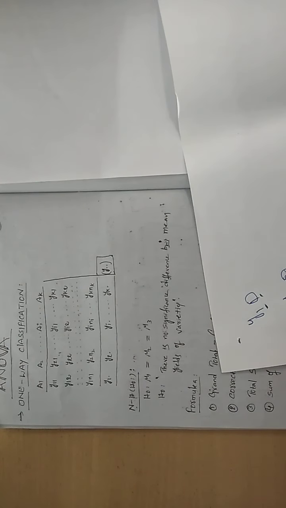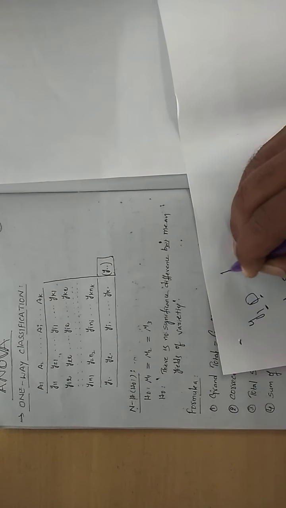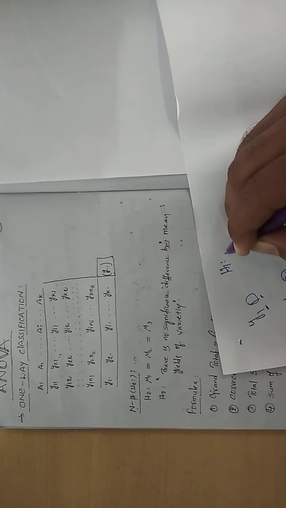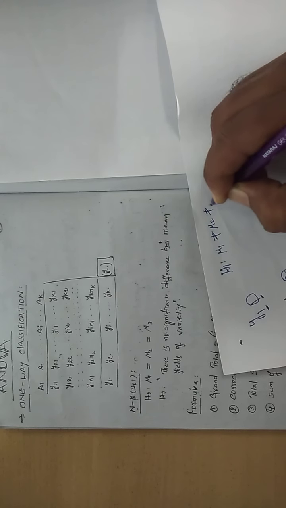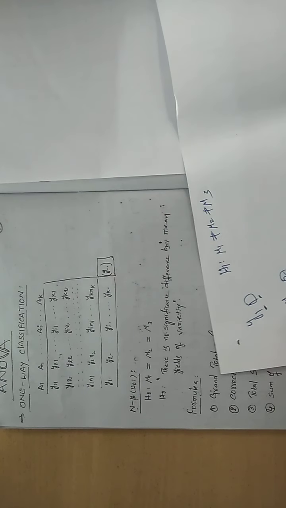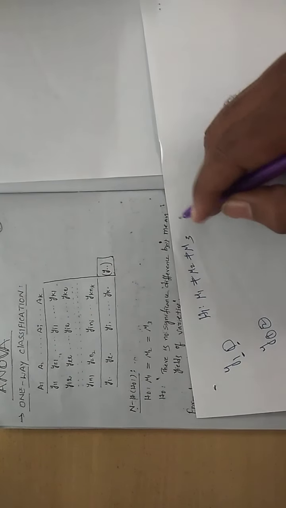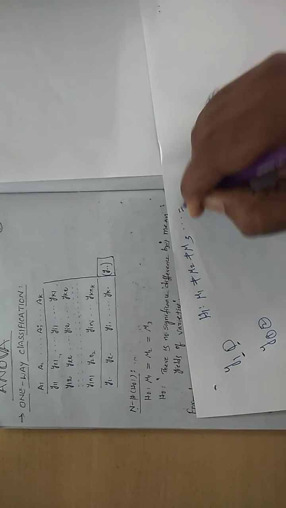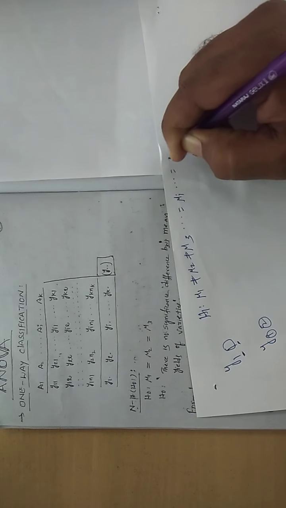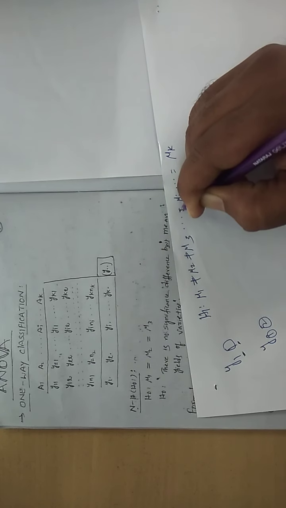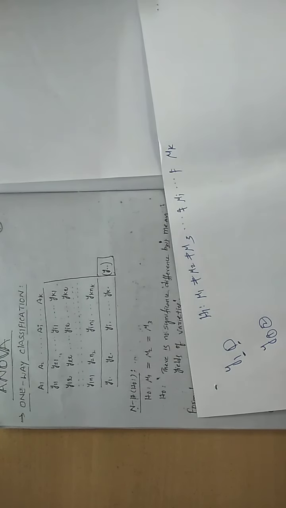Understand? So for this, how do you write the alternate hypothesis? H1: mu1 is not equal to mu2 is not equal to mu3, such a way you can write. If you extend, mu i is not equal to mu k also you can write.